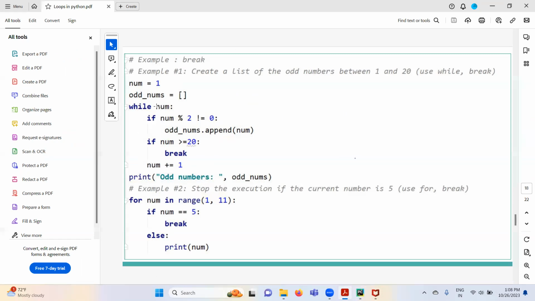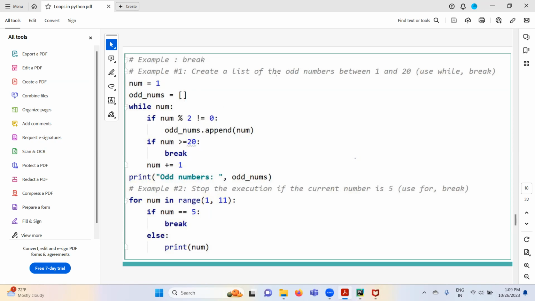These are the examples. For example, here num is equal to 1, odd nums is equal to an empty list. I'm just taking one empty list. While num means 1, right? True. If num modulo 2 is not equal to 0. If it is equal to 0, it's an even number. Not equal to 0 means it's an odd number. nums.append(num), 1 is going to be added into this list. If num is greater than or equal to 20, break.